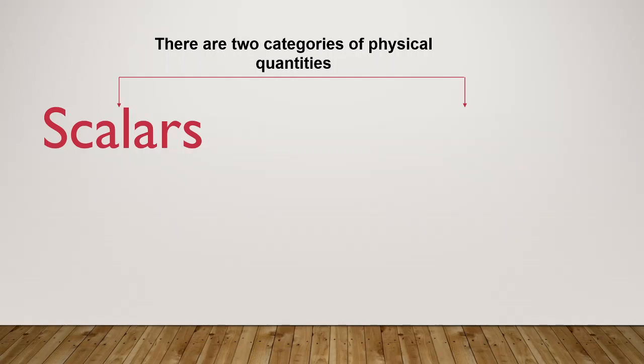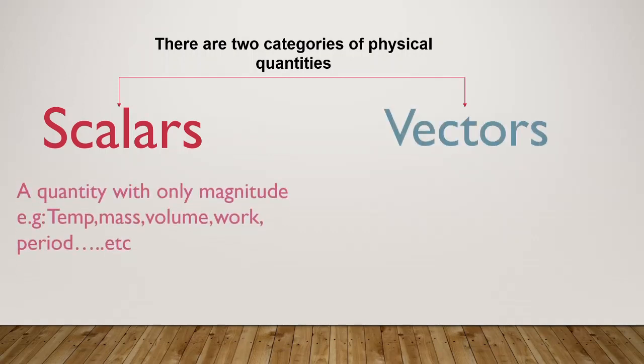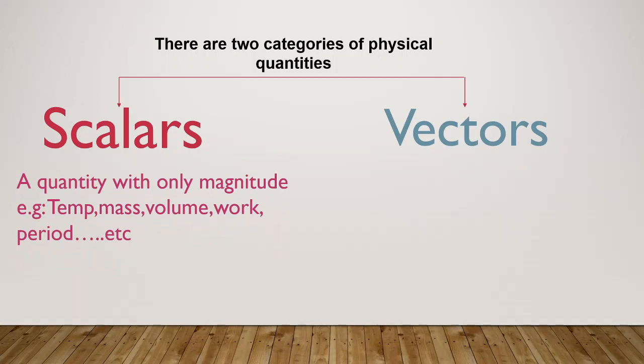So what is a scalar quantity? A scalar quantity is a quantity or thing with only magnitude. Examples you can see here: temperature, mass, volume, work and period.